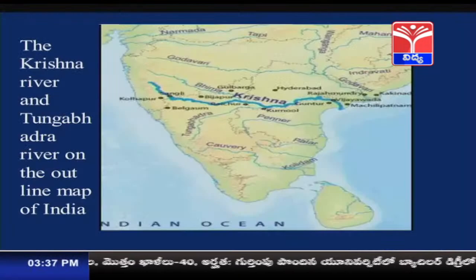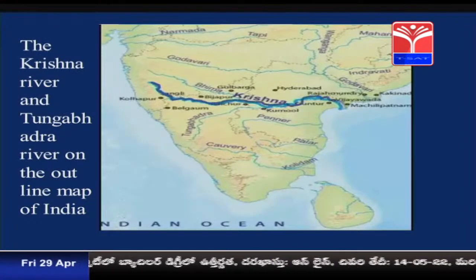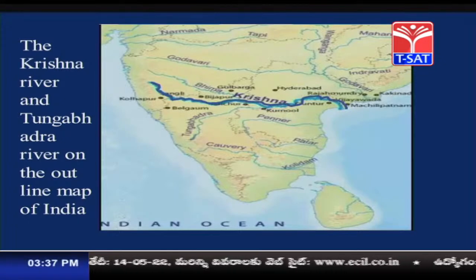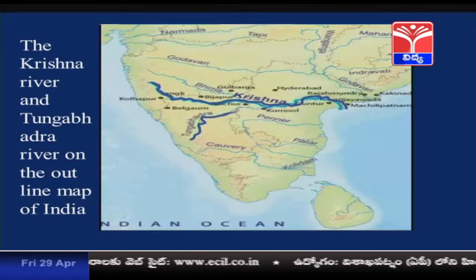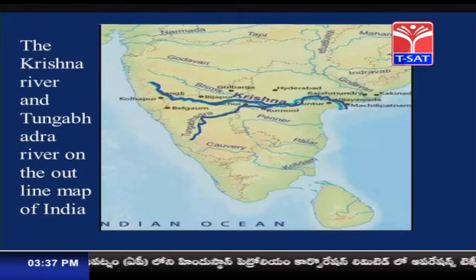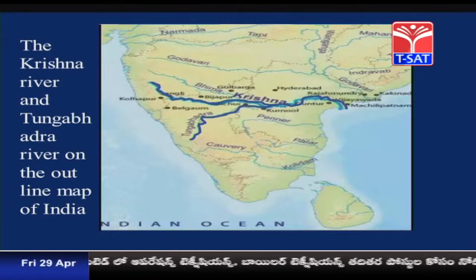See the course of river Krishna first. It drains in the Bay of Bengal, and Tungabhadra originates in the Western Ghats and joins river Krishna. As I said, it is a tributary of river Krishna.